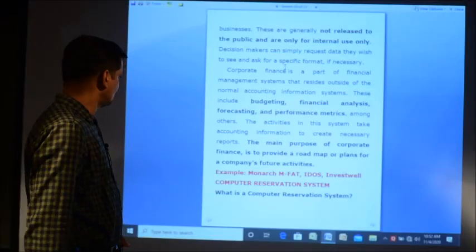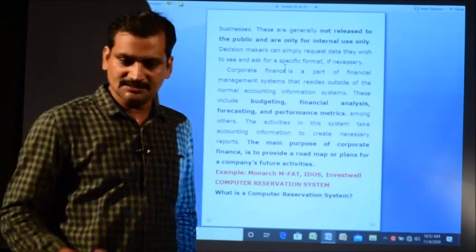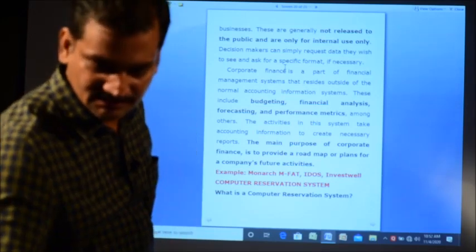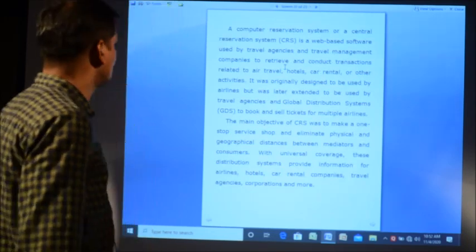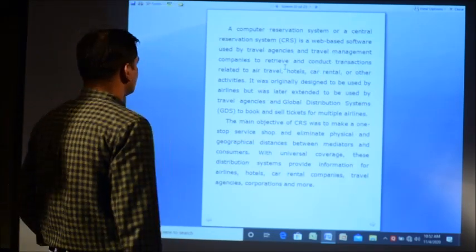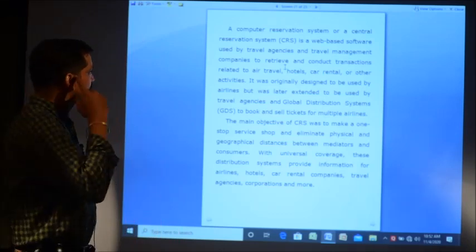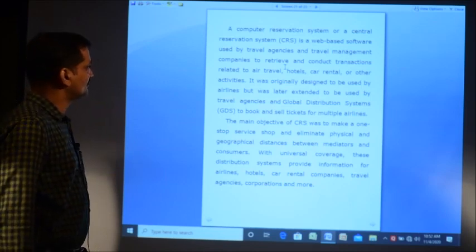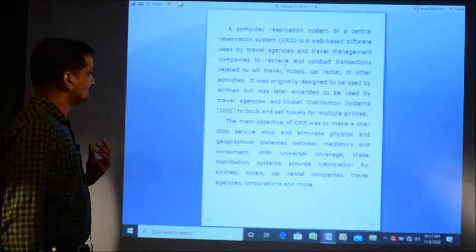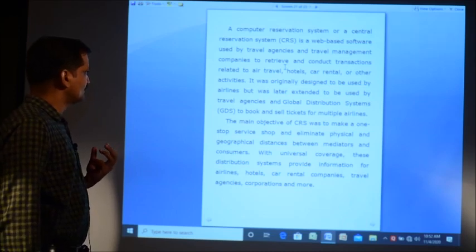And the last part is the computer reservation system. The last type of special purpose application software we will discuss is the computer reservation system. So, what is a computer reservation system? It is also known as a central reservation system, and it is web-based software used by travel agencies and travel management companies to retrieve and conduct transactions related to air travel, hotels, car rental and other activities. It was originally designed for use by airlines.